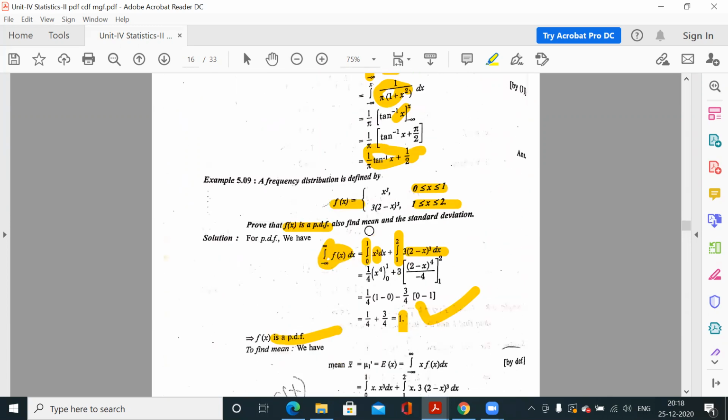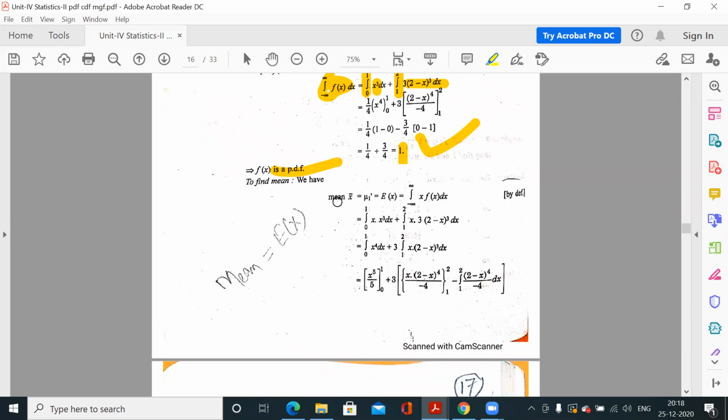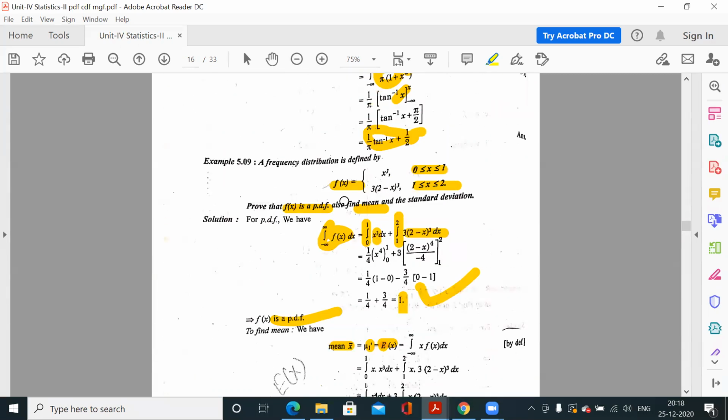Now find the mean and standard deviation. Now what is mean? Mean is expected value of x. So mean, that is x bar, is expected value of x, or we also say this mu1 dash. So what is the formula for expected value of x? You have to multiply x to the probability distribution function. So this time we have continuous variable, that means PDF.